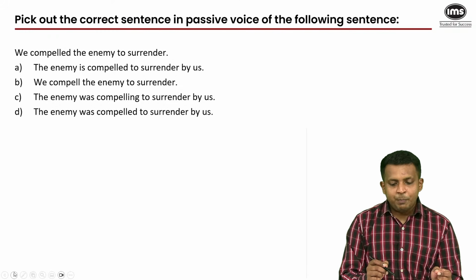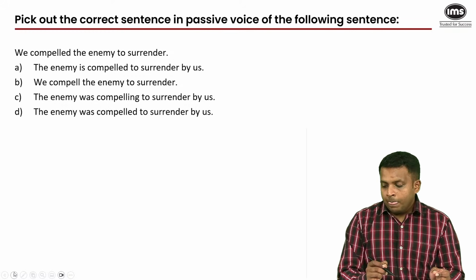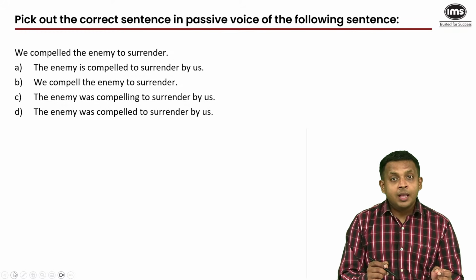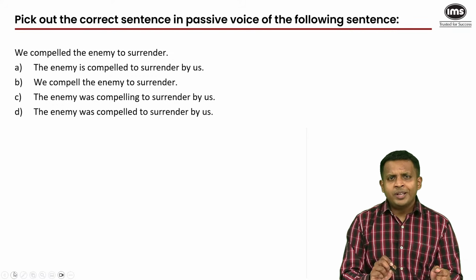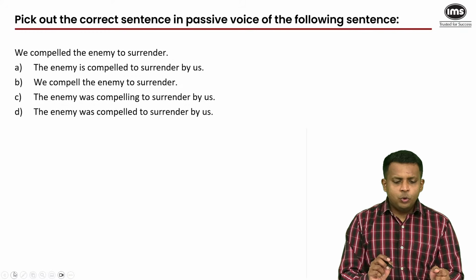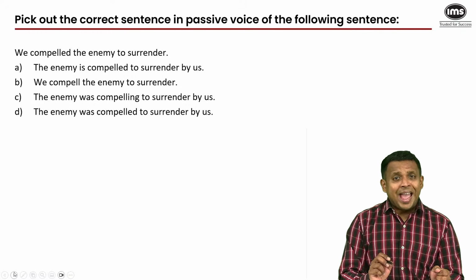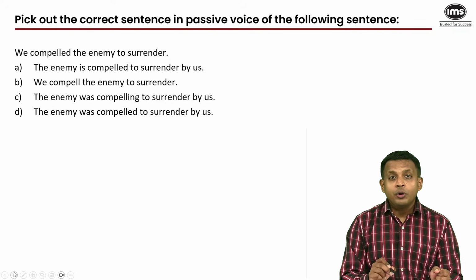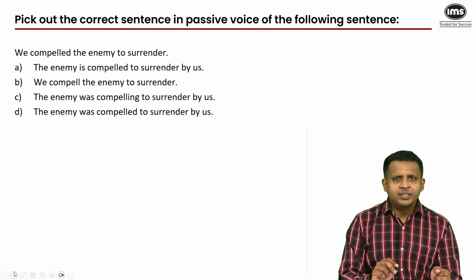Pick out the correct sentence in passive voice of the following sentence. We compelled the enemy to surrender. Right, now as you answer this one, let me tell you, this is one of the easiest topics in grammar. And there's one very, very simple rule that you have to remember when you change the voice from active to passive. Let me just reiterate that rule. The voice of a sentence is active when the doer is before the action, when the subject is before the verb. All sentences, whether they're passive or active, have a subject and a verb.